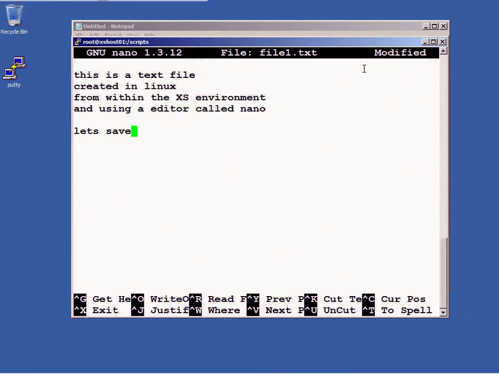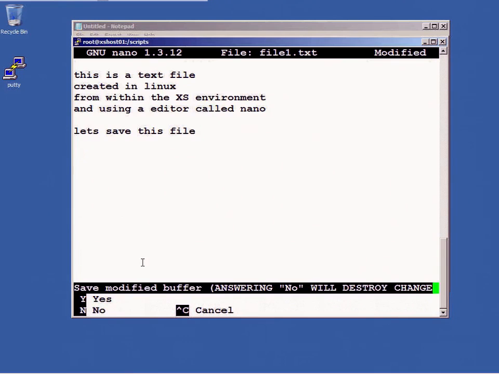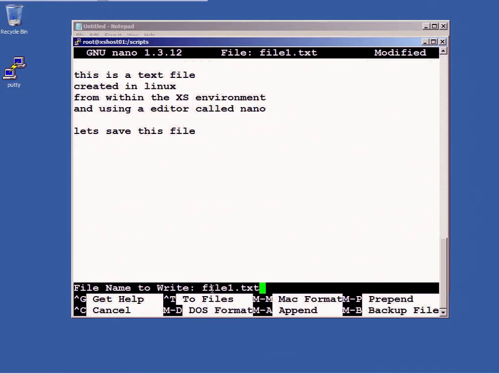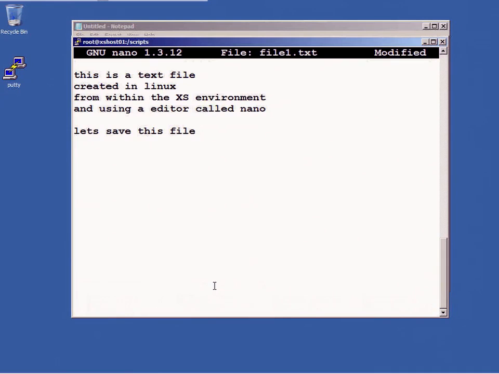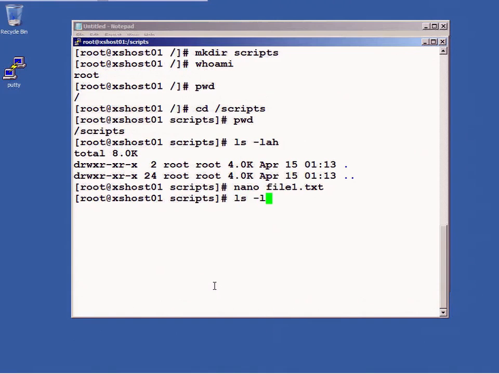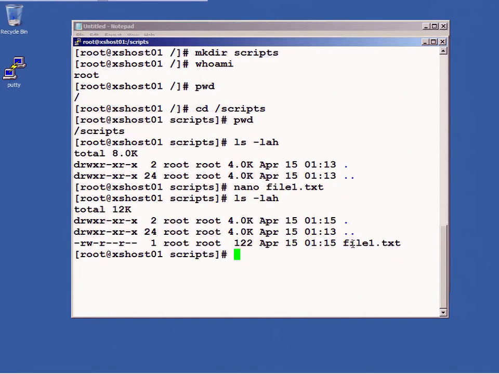Let's save this file. If you look on the bottom, I can do a Control-X to exit, and then I can say yes to save the file, and I can press Enter to save this file right here. There it is. And if I do ls -lah, there's my file right there.